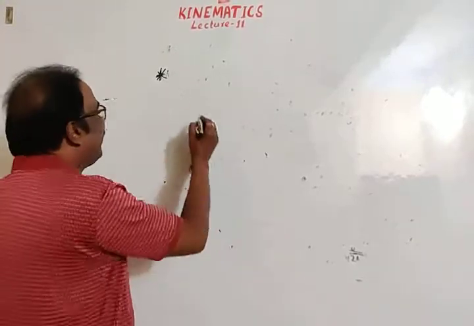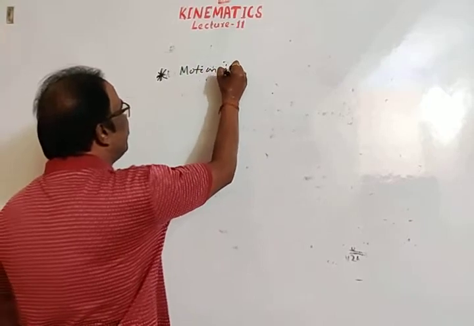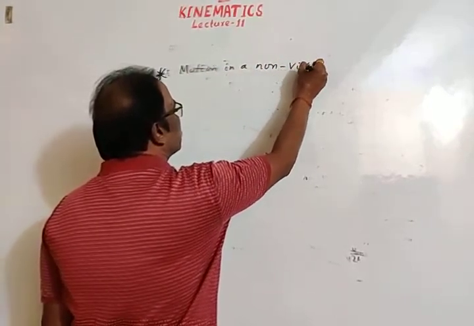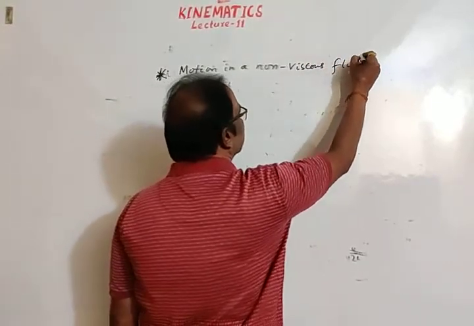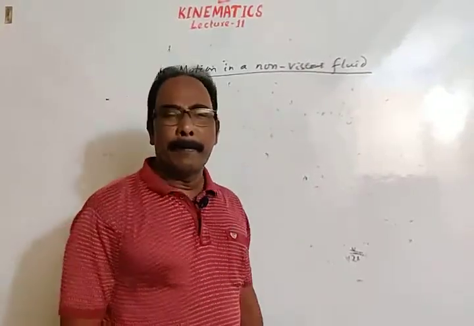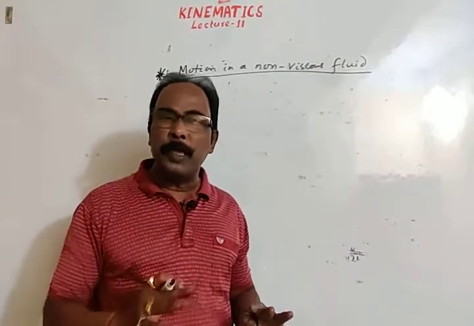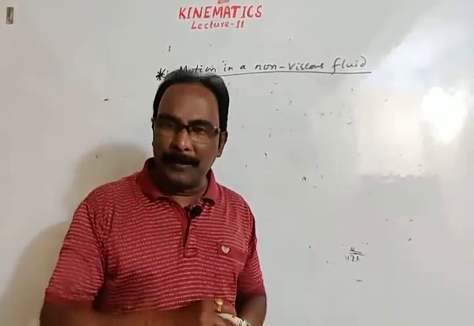I am writing motion in a non-viscous fluid. When a body moves in a fluid, maybe a gaseous medium, maybe a liquid medium, there must be friction due to the fluid.